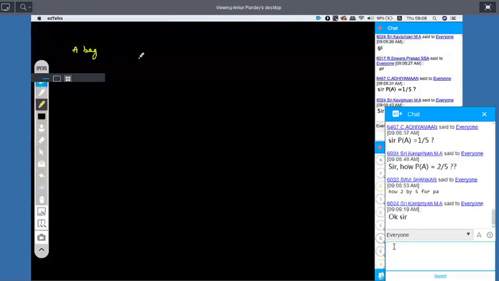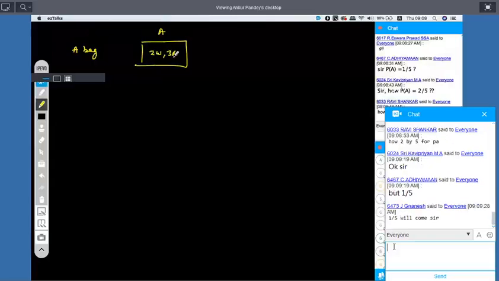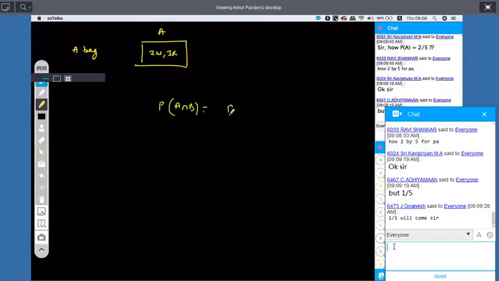That means A intersection B is P of A into P of B. Clear? Now, this was given as 2 by 25. P of B was 2 by 5.